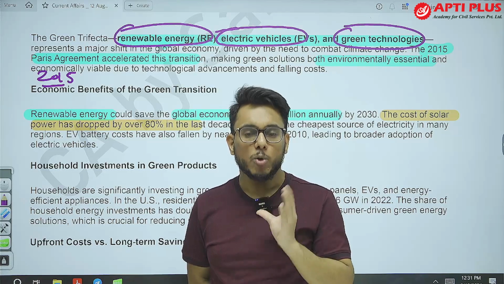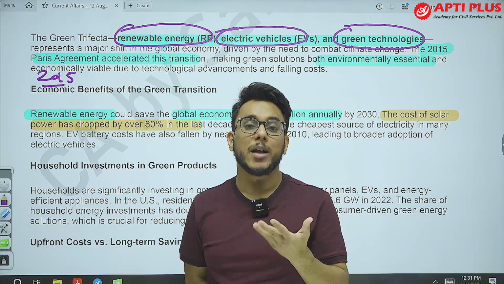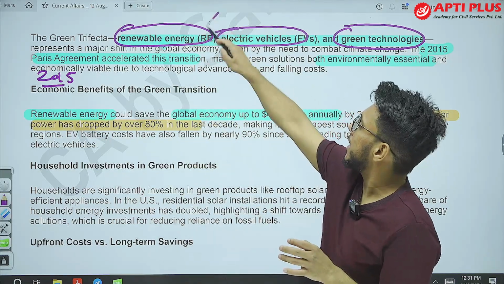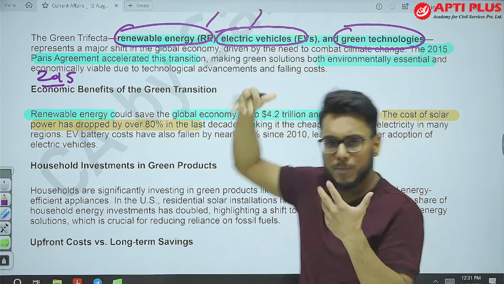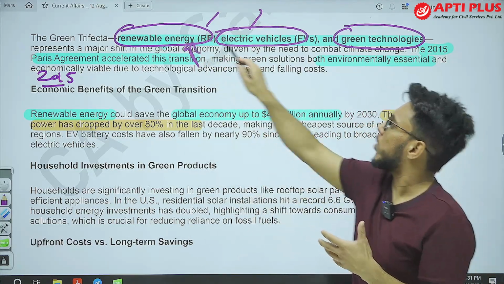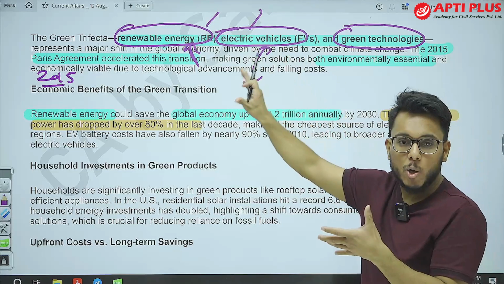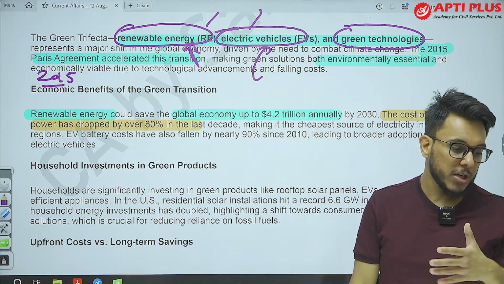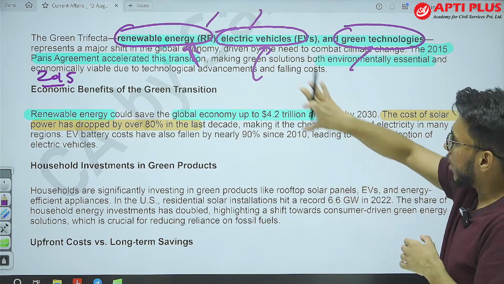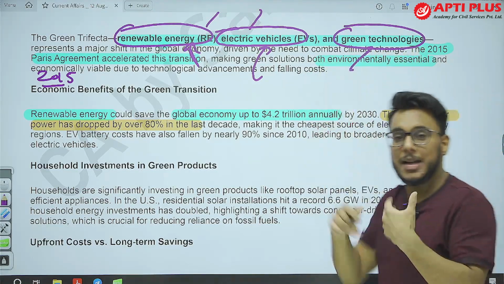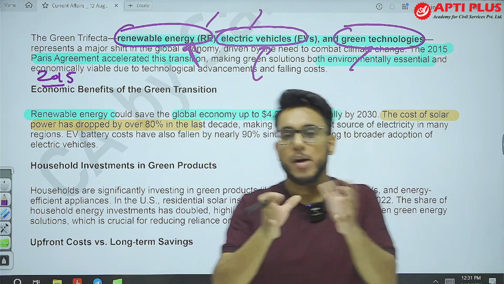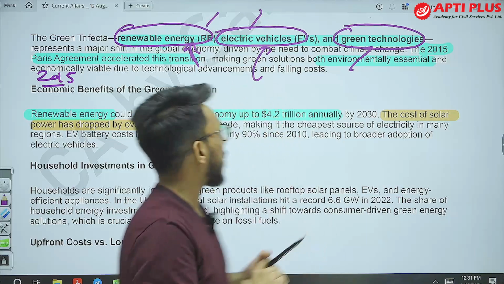Now if you need to limit the global temperature rise, what is needed? We need to focus on three things. Renewable energy, we need to reduce the carbon footprint, and for that renewable energies are to be focused upon. Electric vehicles are needed so that the vehicle emission can come down, and we need to focus on green technology. Now as we are focusing on this, it has a lot of potential to create jobs and to contribute positively in the economy of a nation.